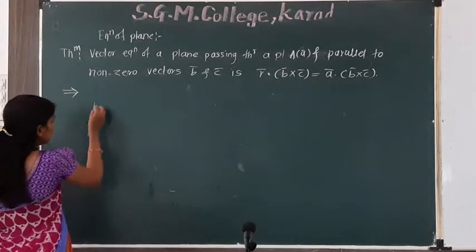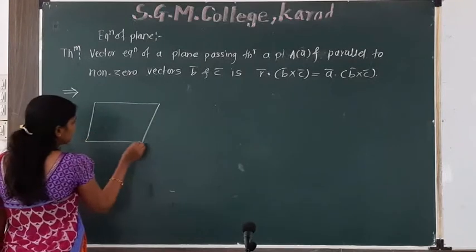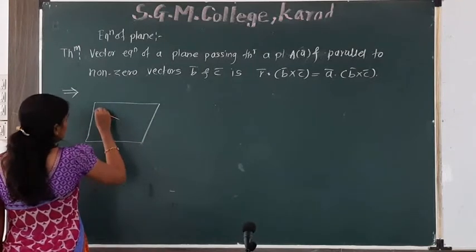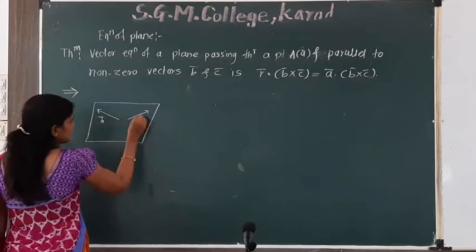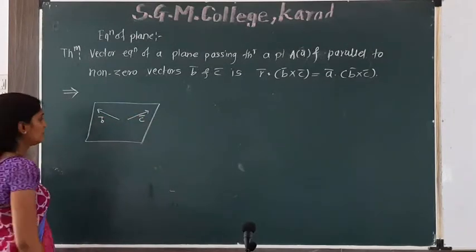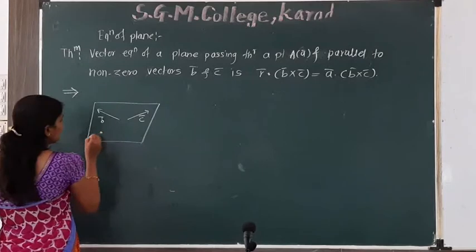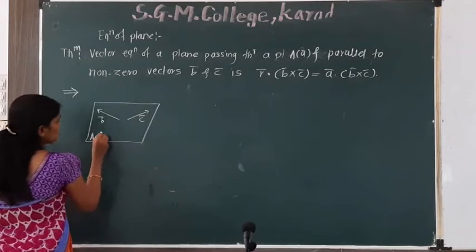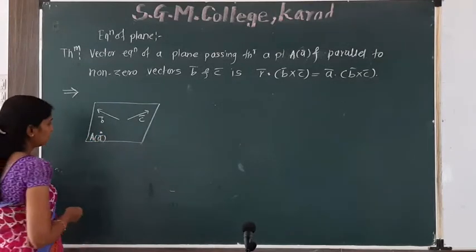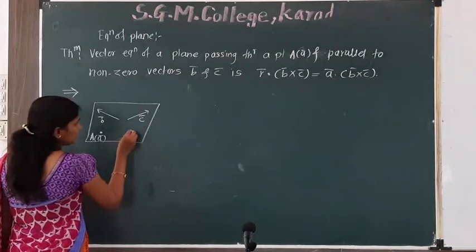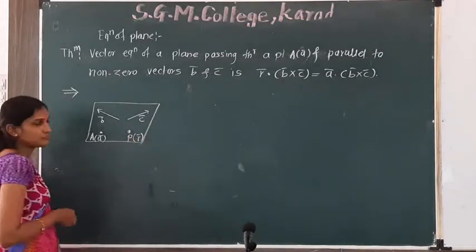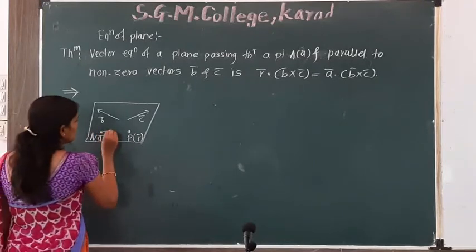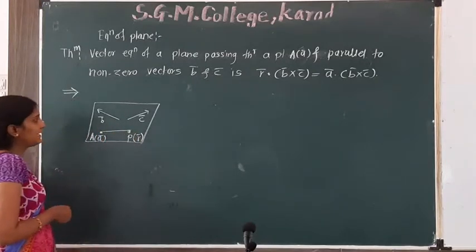If this is a plane, and these are any two vectors B bar and C bar, we consider any point A whose position vector is A bar and another variable point P whose position vector is R bar. This vector is AP bar.